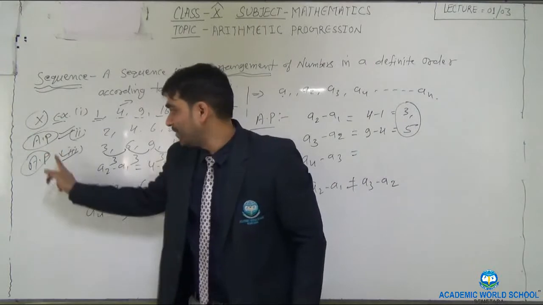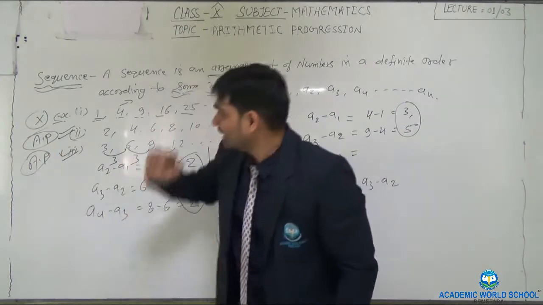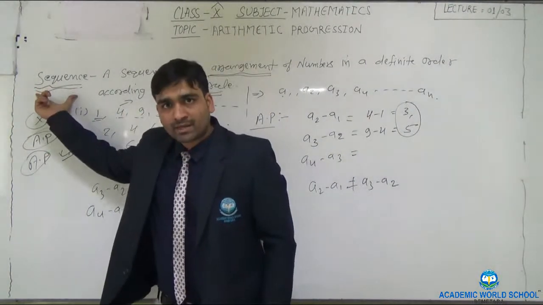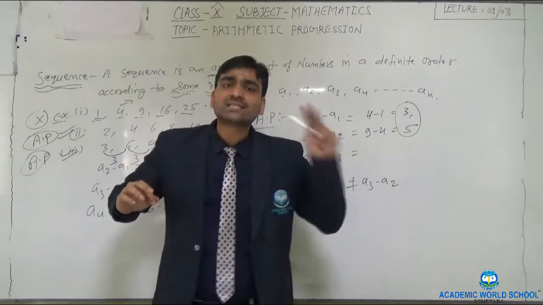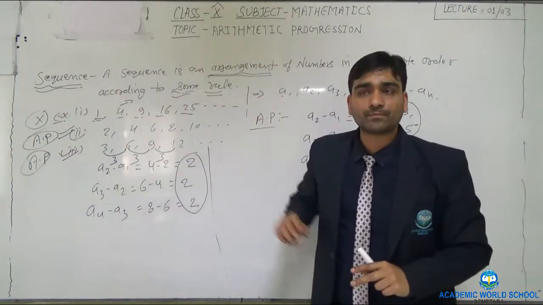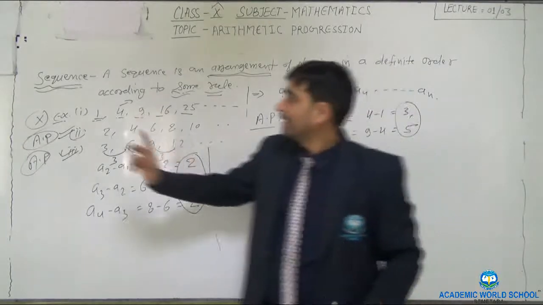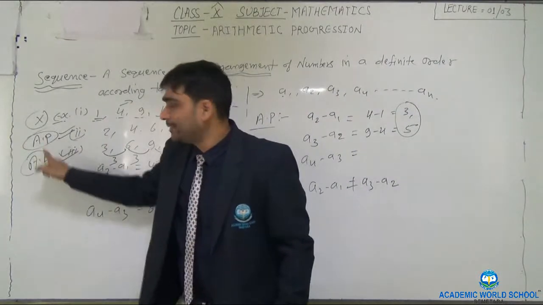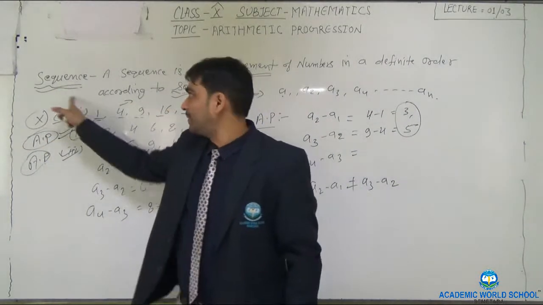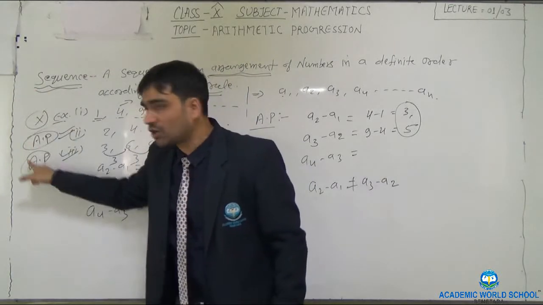Every AP is in the form of a sequence, but every sequence is not in the form of an AP. Are you getting what I told? Every AP is a sequence, but every sequence is not an AP.